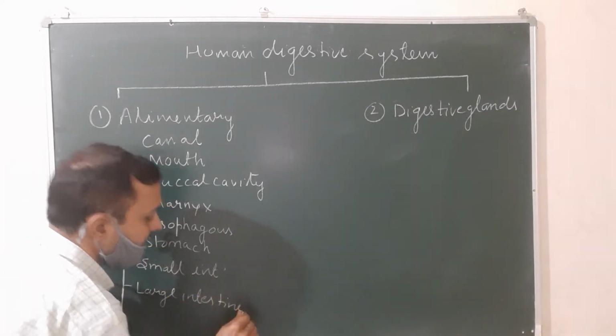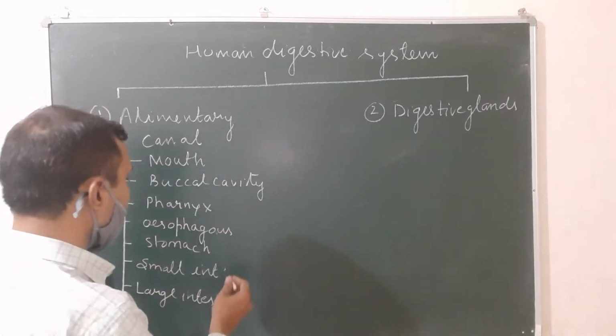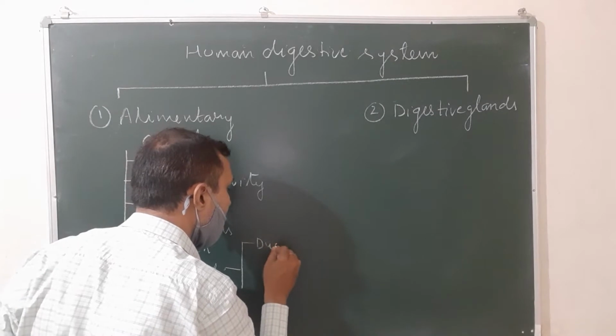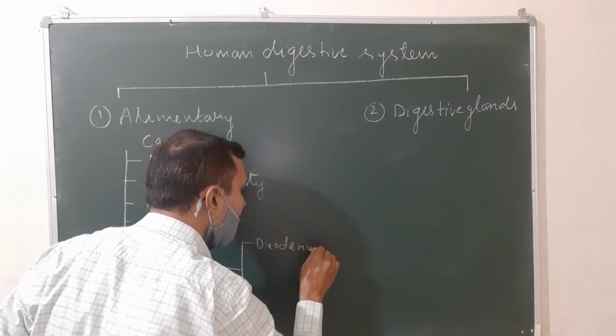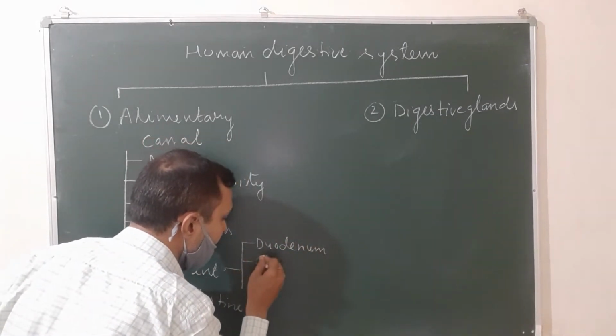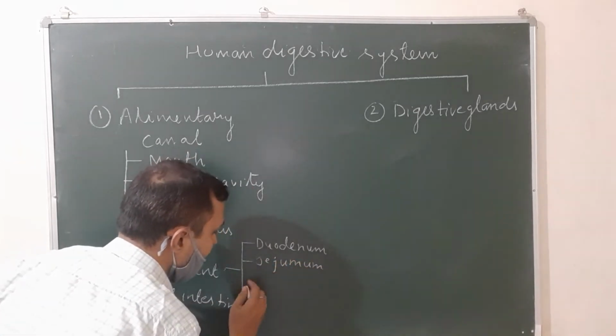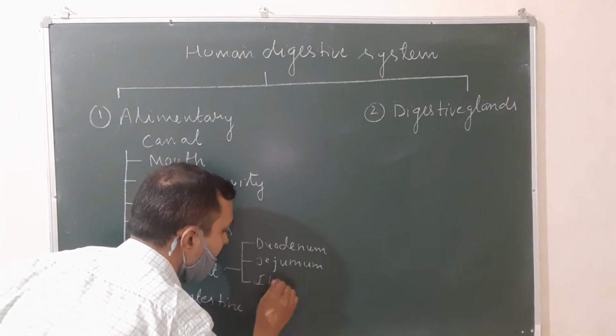The small intestine is further classified into three parts: the duodenum, the middle part called the jejunum, and the last part, the ileum.